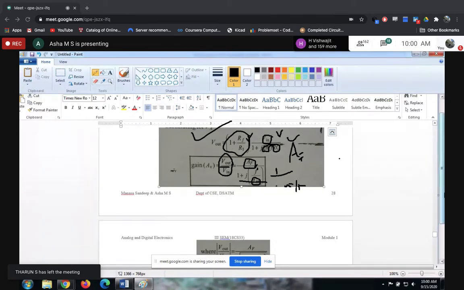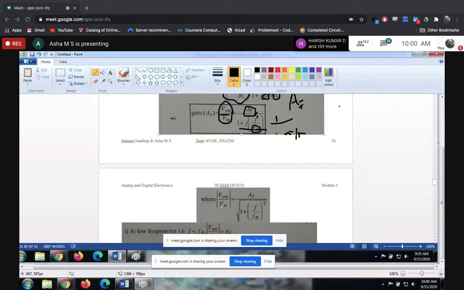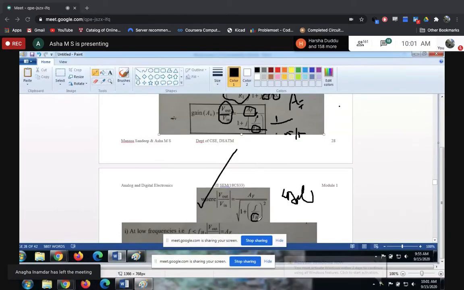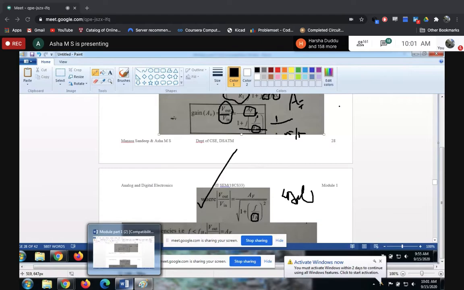Just to represent it in a neat fashion, they have done all these things. After writing this, to get the proper marks, you have to write this also: AF is nothing but 1 plus RF divided by R1, and FH is equal to 1 divided by 2 pi RC. So you need to write that also.